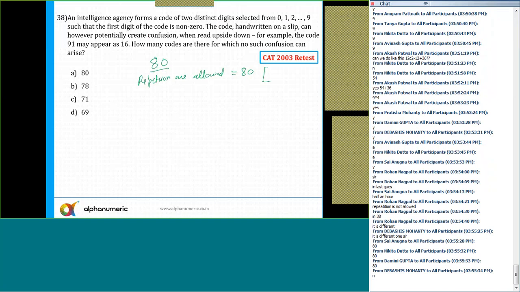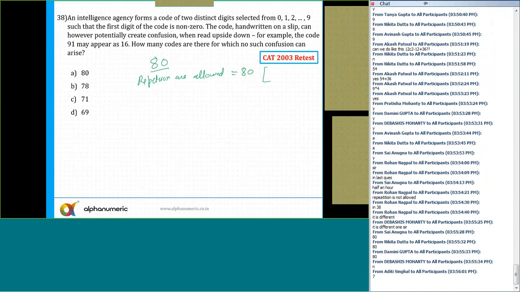We all know that. That we have done in question number 7, in the first session in the morning. Those who have not attended it can refer to question number 7. If the repetitions are allowed, 80.